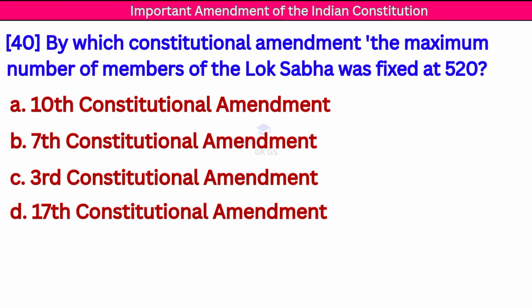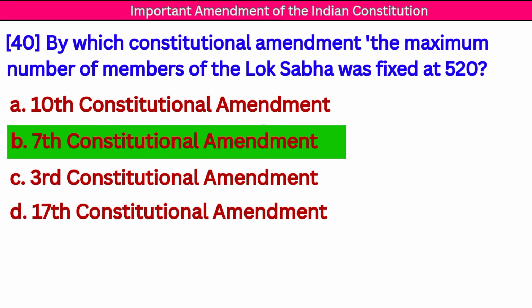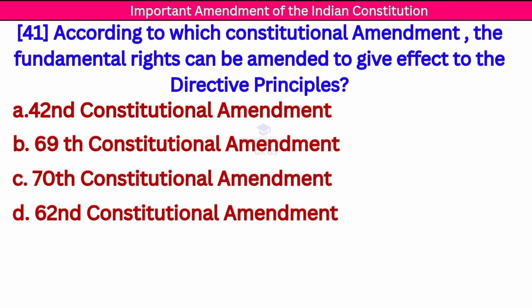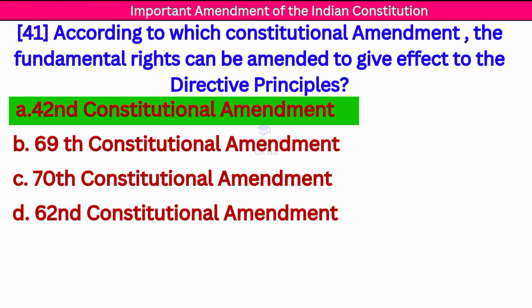Next question. By which constitutional amendment was the maximum number of members of Lok Sabha fixed at 520? Correct answer, 7th Constitutional Amendment. Next question. According to which constitutional amendment can the fundamental rights be amended to give effect to the directive principles? Correct answer, 42nd Constitutional Amendment.